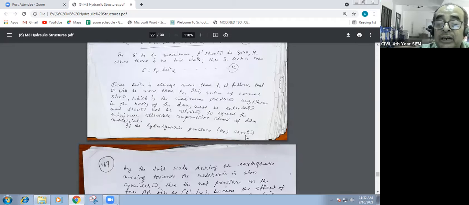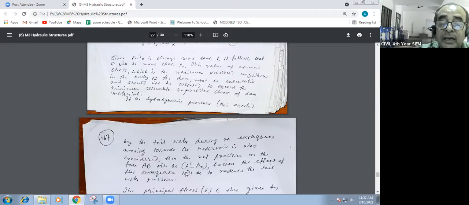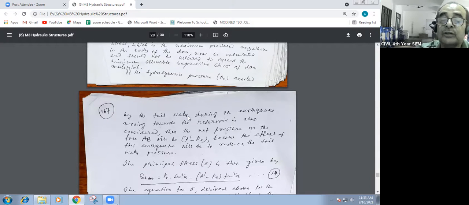If the hydrodynamic pressure PE exerted by the tailwater during an earthquake moving towards the reservoir is also considered, then the net pressure on the face AB will be P dash minus PE, because the effect of this earthquake will be to reduce the tailwater pressure. The natural tailwater pressure coming towards the dam will be reduced, because the earthquake effect is in the opposite direction towards the reservoir.